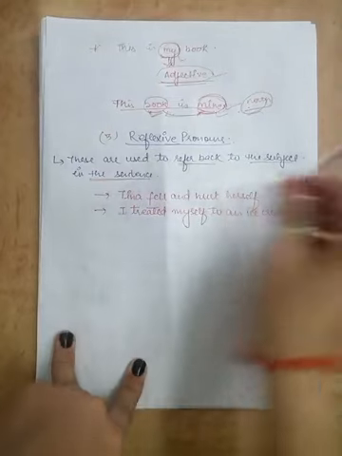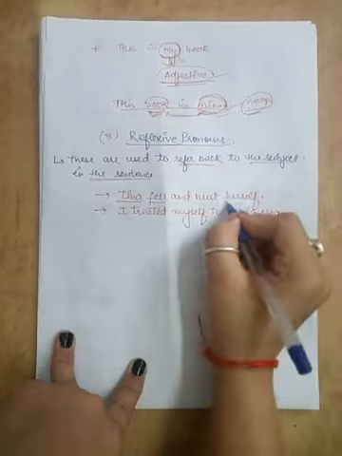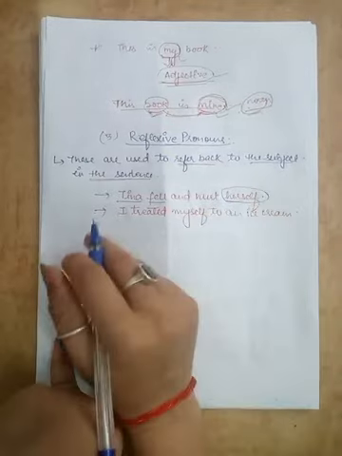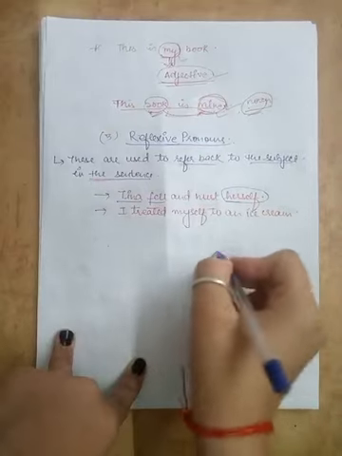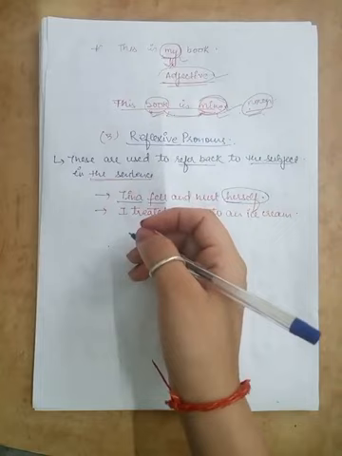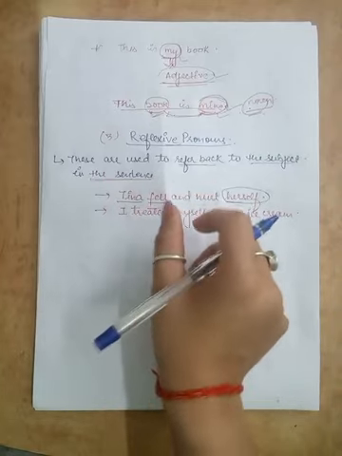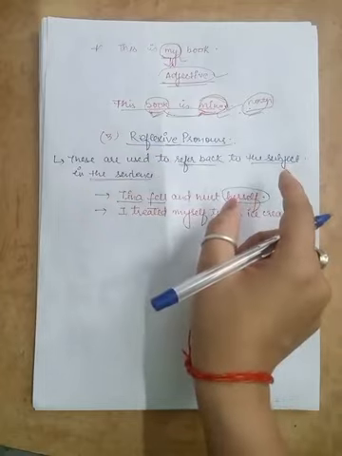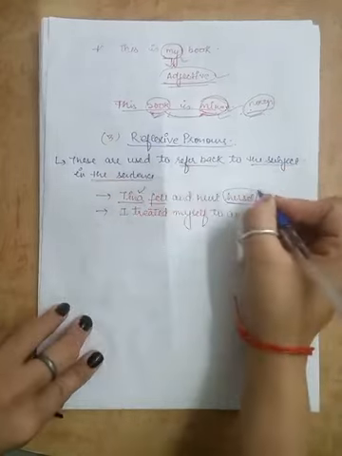Suppose I say, Tina fell and hurt herself. In such cases, the object and the subject are the same. So in these cases, the words are used to put emphasis on the subject that is referred to again. For example, Tina fell and hurt herself.